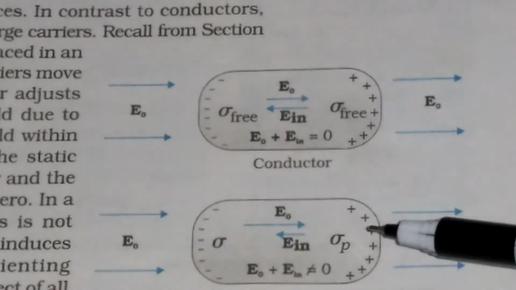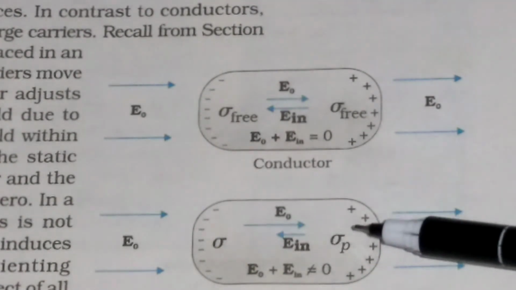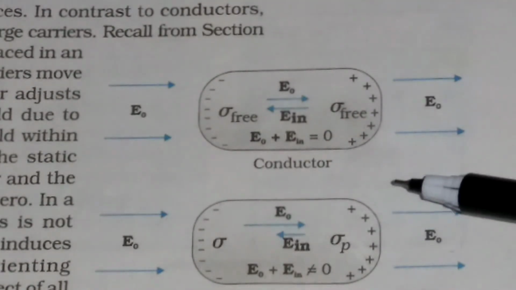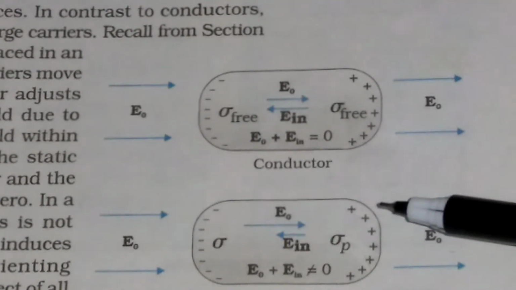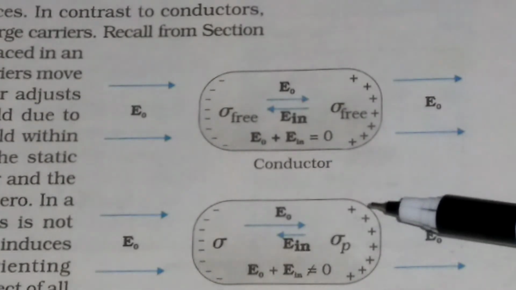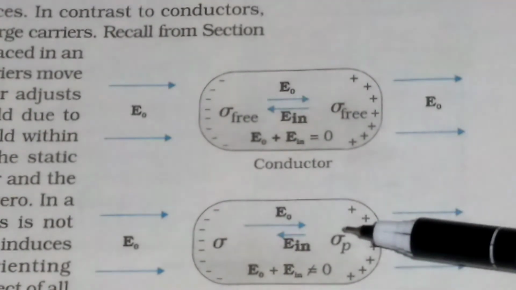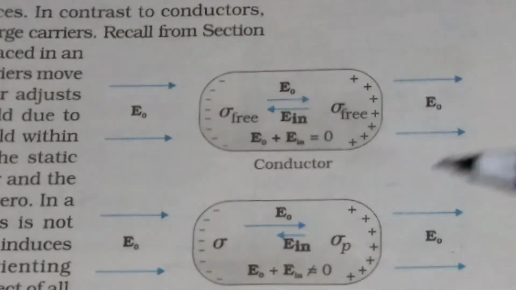Remember, that is the ratio of the permittivity of a material to the permittivity of vacuum. Epsilon is the permittivity of the material and epsilon 0 is the permittivity of vacuum. Since the permittivity of vacuum is constant, we can measure the permittivity of the material by measuring its dielectric constant.